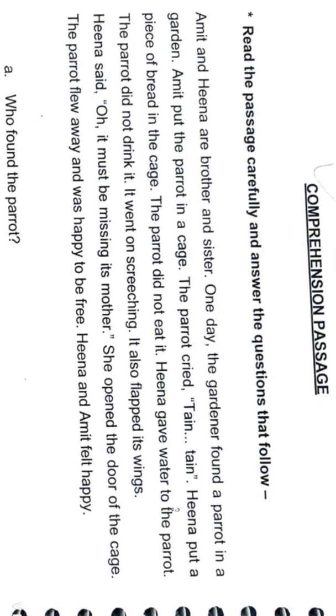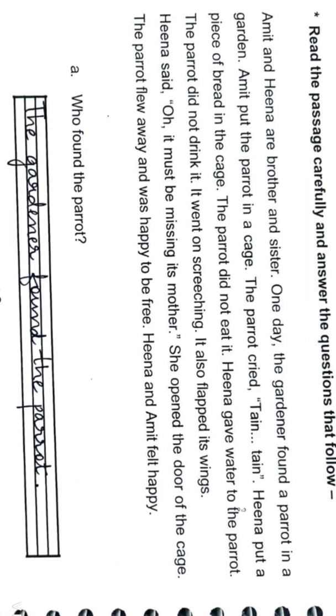Hina said, "Oh, it must be missing its mother. That is why this parrot is not eating anything, it's not drinking anything, and it keeps on screeching and flapping its wings, right? So it must be missing its mother." So what did she do? She opened the door of the cage. The parrot flew away and was very, very happy to be free. Now the parrot can go anywhere in the world. So Hina and Amit felt very happy also, because they could see the parrot was happy to be free, and this made them happy.